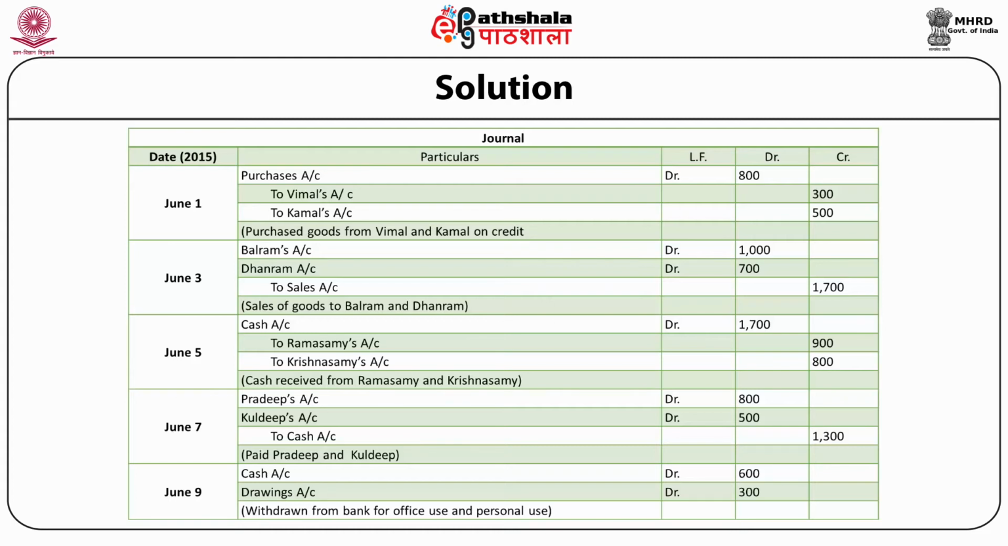Pradeep's account debit rupees 800. Kuldeep's account debit rupees 500. To cash account rupees 1,300. In summary, we'll write paid Pradeep and Kuldeep, June 9. Cash account debit rupees 600. Drawings account debit rupees 300. To bank account rupees 900. In summary, we'll write withdrawn from bank for office use and personal use.